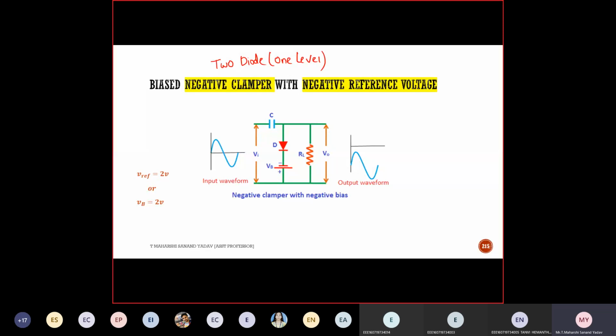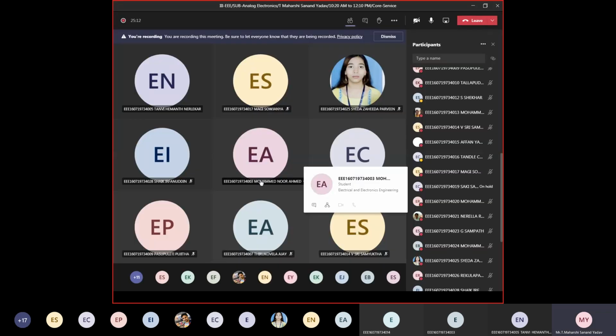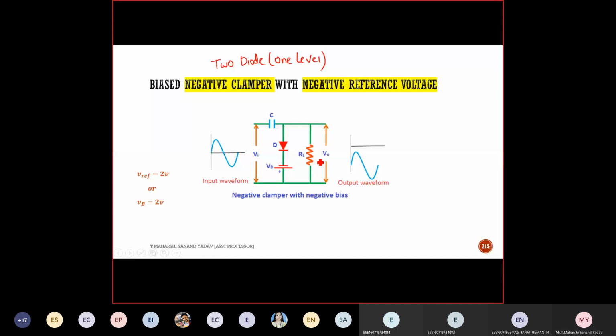So you're okay with the negative clamper also, right? Now you try this. Here I'm considering reference voltage as negative. Wait, let me call some random number. Roll number 12.